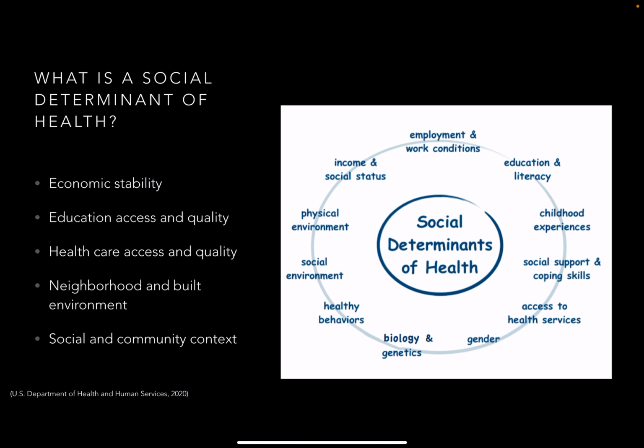So, what really is a social determinant of health? According to the U.S. Department of Health and Human Services, social determinants of health can be categorized into 5 areas: economic stability, education access and quality, healthcare access and quality, neighborhood and built environment, and social and community context. Within these 5 areas, there are also subcategories like transportation, education, socioeconomic status, literacy skills, racism and ethnicity, housing and neighborhoods, clean water and grocery store access, and more.